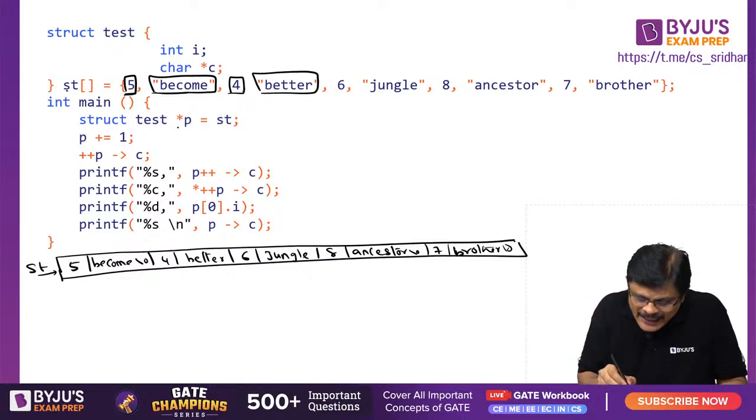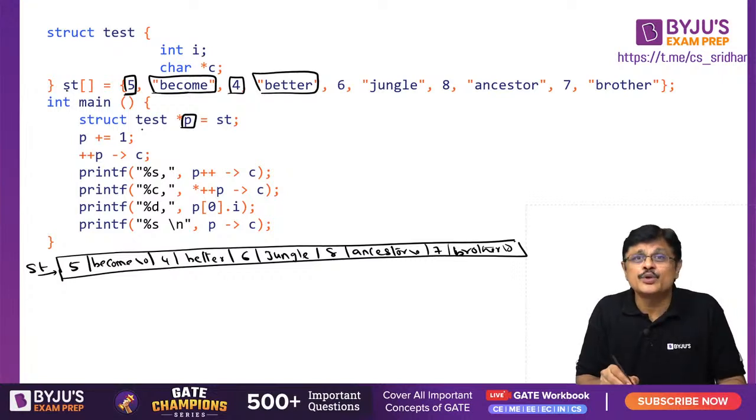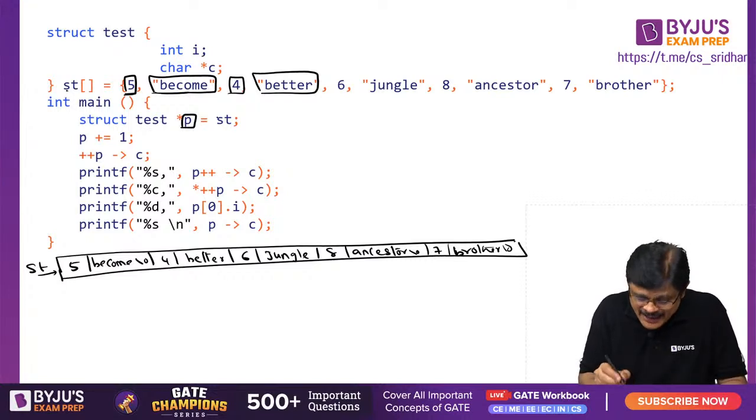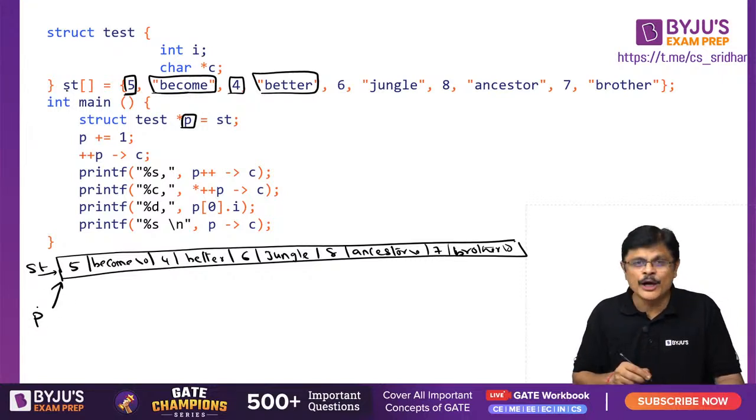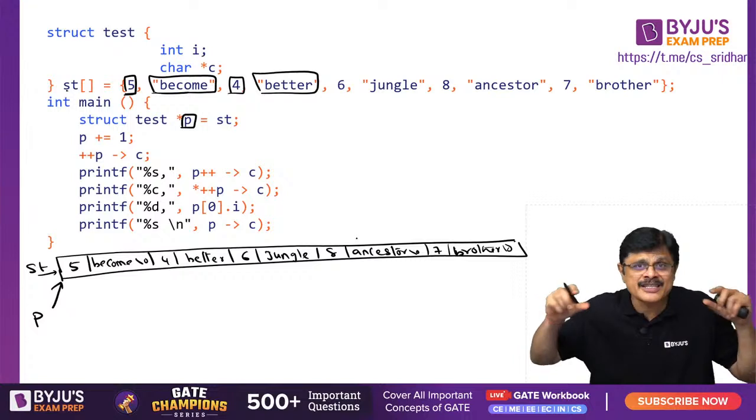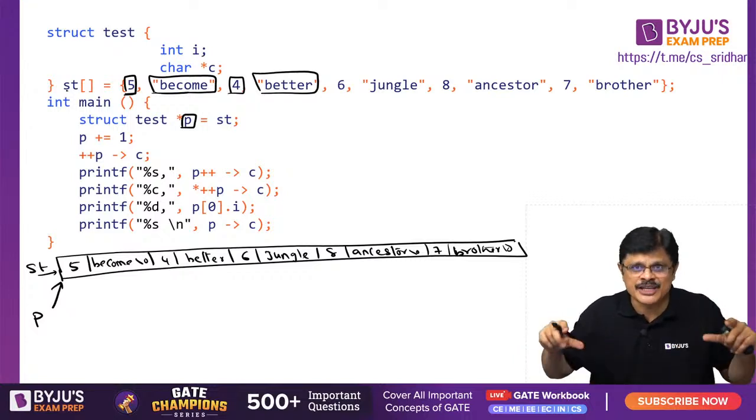Now what I do, I create a pointer to an array of this particular type, and P contains the address of ST. So P also points to the same structure, my dear friends. Am I clear? Array of structures. P also points to the same array of structures.